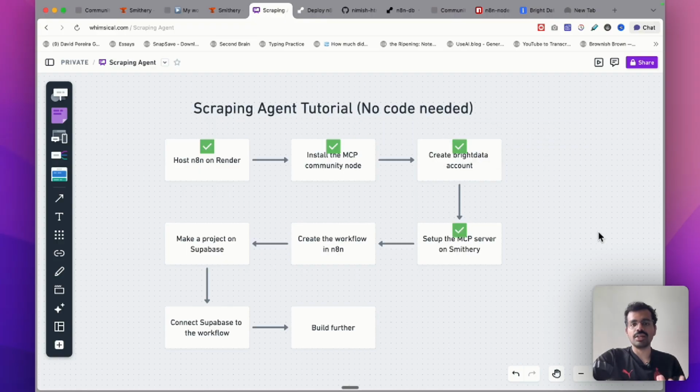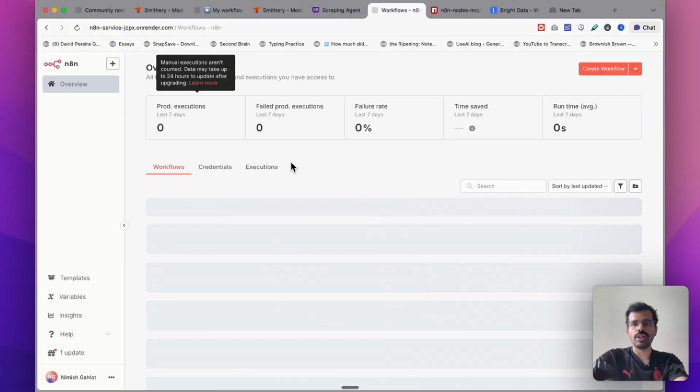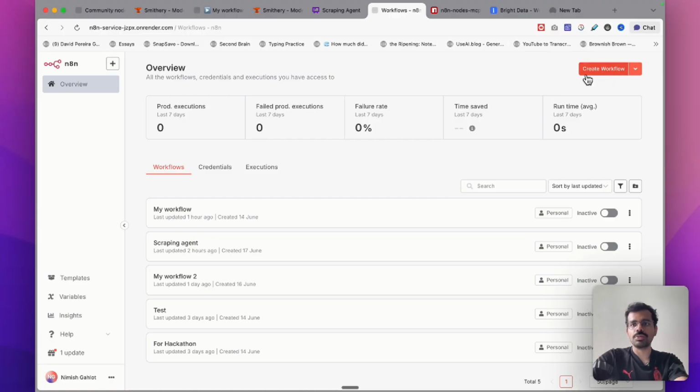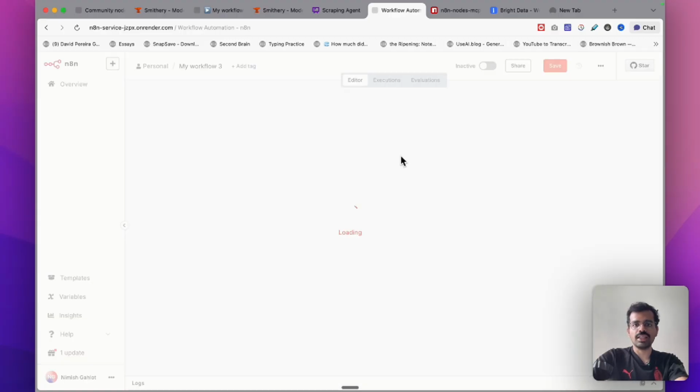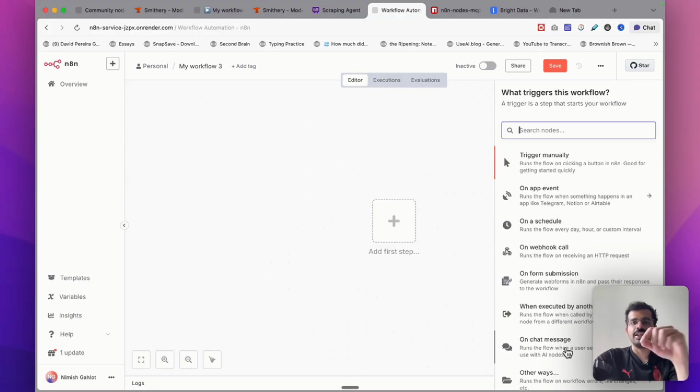Now the next step for us is to create the workflow in N8N. Let's go back to a self-hosted version of N8N. I will open it. I will go back on the home. I will click on this option called create workflow and this will show me a blank canvas on the screen. For the first step, I will use on chat message. So this is basically the trigger for starting this workflow.